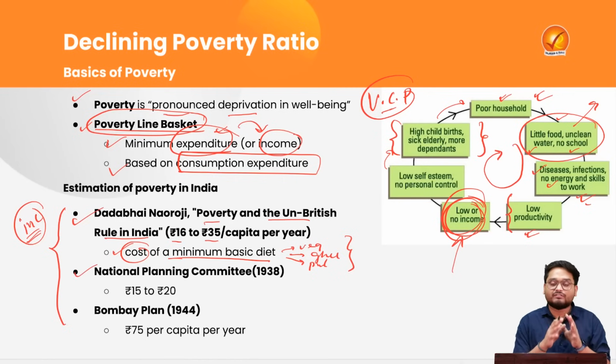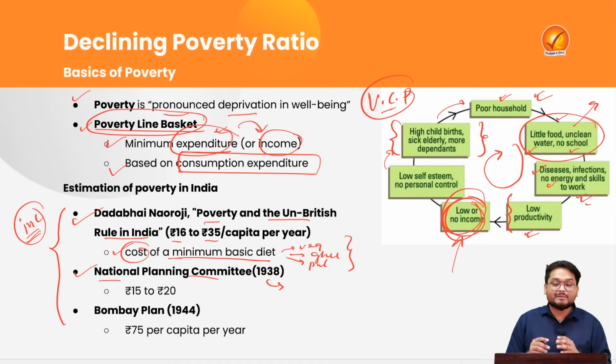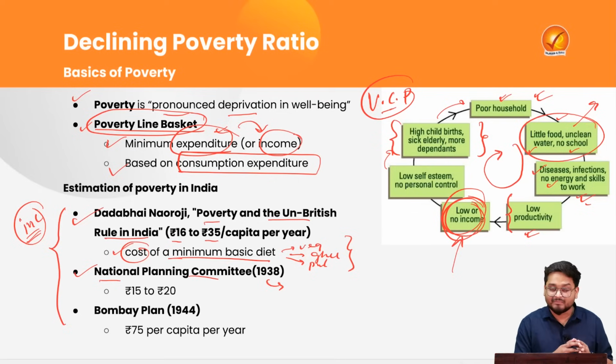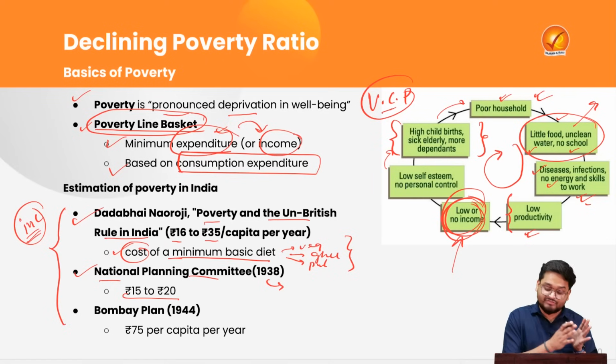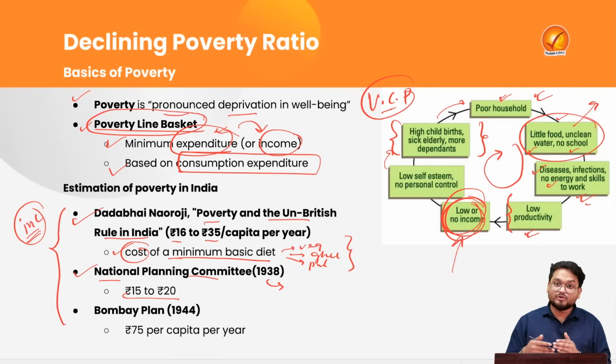Now the second development in this poverty estimation came from the National Planning Committee in 1938. This was on the recommendations of Jawaharlal Nehru and also Netaji Subhash Chandra Bose. So they calculated that people should have a basic minimum income to fulfill their basic needs. They calculated this income to be in the range of 15 rupees to 20 rupees per capita per annum.